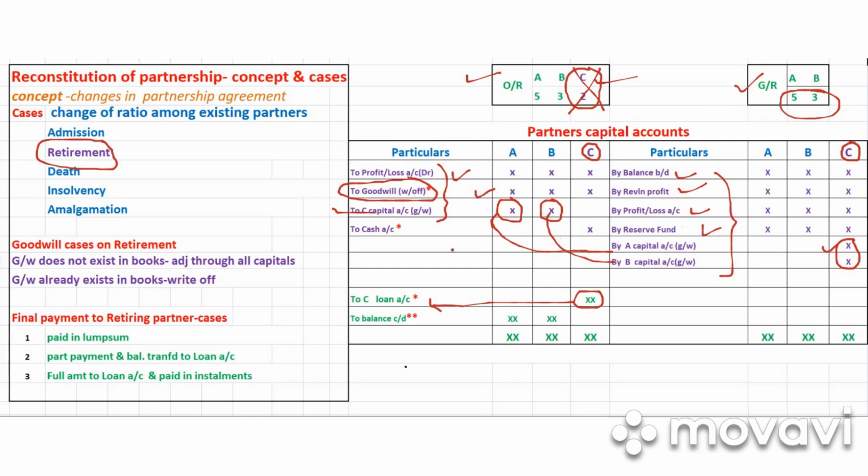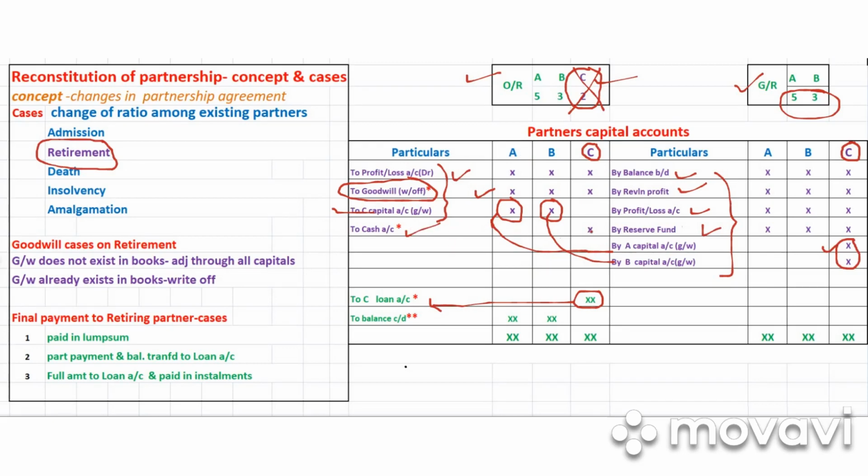When they pay, it will be written as cash account. In my example, suppose 50,000 is the total amount payable to C, and if this 50,000 is paid by both A and B, then it will be paid to cash account. You can write "settlement" in the bracket, right?